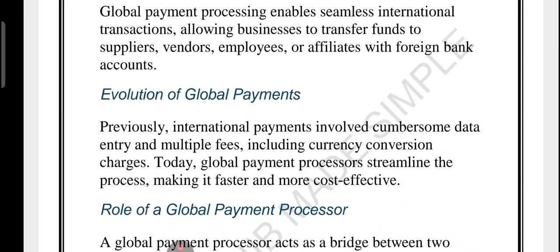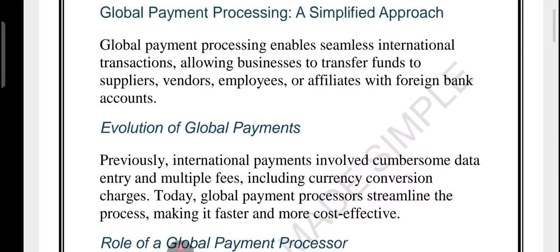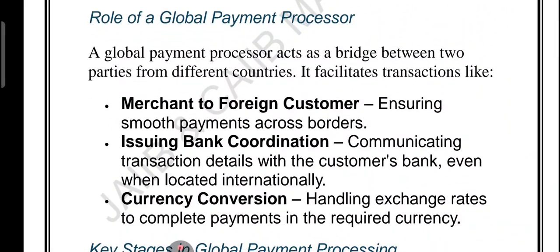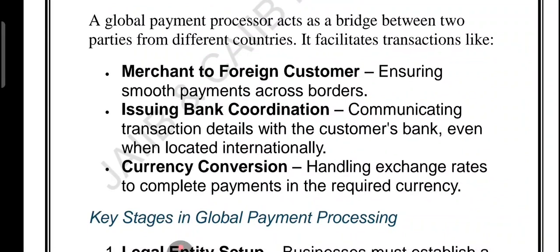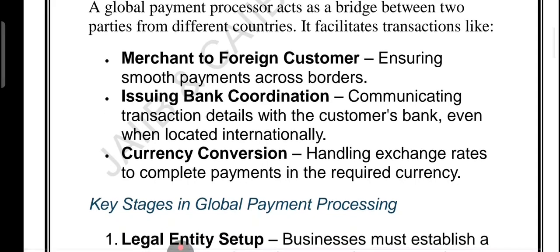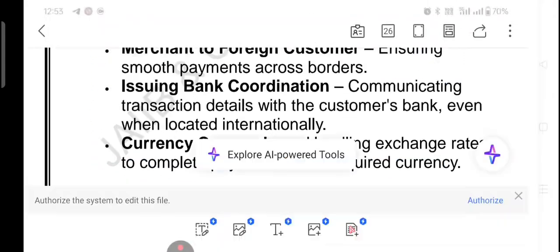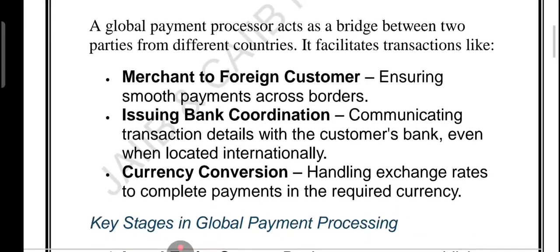So remember, global payment processing means easy international money transfer. Earlier it was slow and costly with many charges, but today it is faster, cheaper and hassle free. And what is the role of the processor? Remember it: connect banks, handle payment, and finally convert currency. You can see now, merchant to foreign customer, connecting the bank, then issuing bank coordination, handling payment, and finally the conversion of the currency. These are the three roles of the global payment processor, to be more precise.